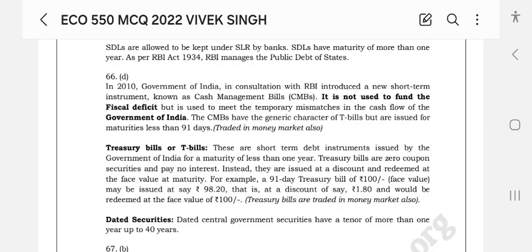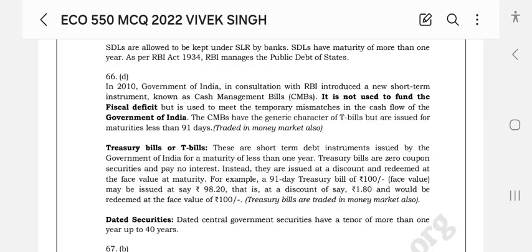In 2010, the government of India, in consultation with the RBI, introduced a new short-term instrument known as Cash Management Bills (CMBs). It is not used to fund the fiscal deficit, but it is used to meet the temporary mismatches in the cash flow of the government of India.